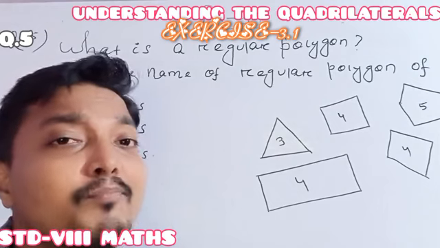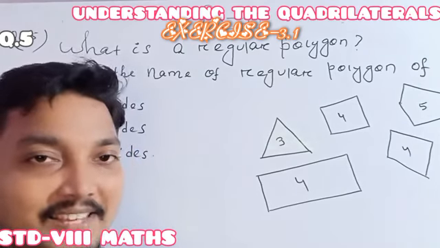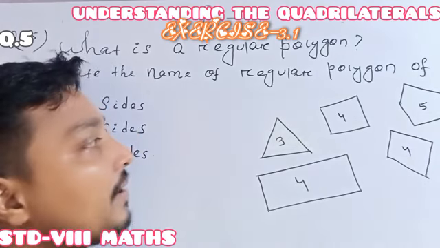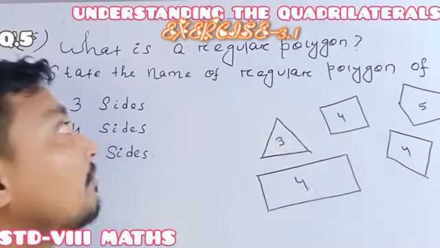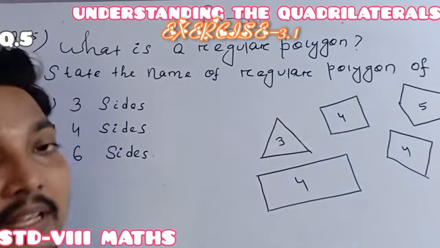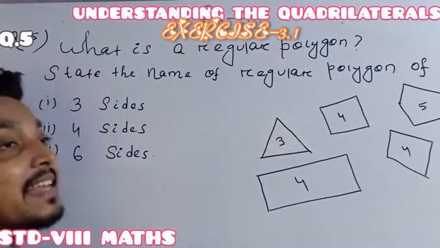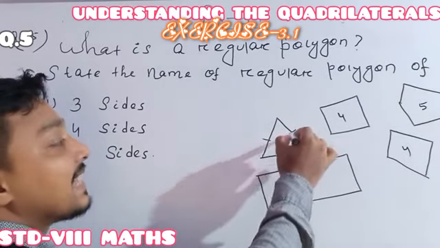It is a simple closed curve made up of only line segments. Understood or not understood? A simple closed curve made up of line segments is called a polygon. But here it is given regular polygon. Remember, a regular polygon means a polygon is said to be regular if all its sides are equal.